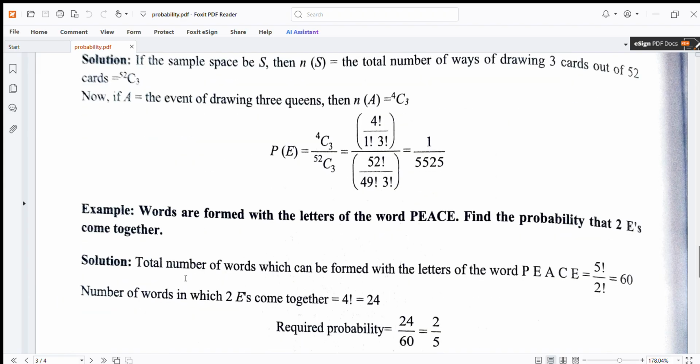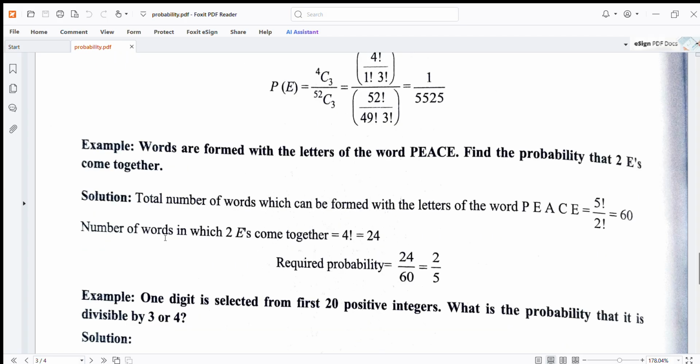Next example: words are formed with the letters of the word PEACE. Find the probability that the two E's come together. Total number of words which can be formed from the letters of the word PEACE is equal to 5 factorial upon 2 factorial, which is equal to 60. Number of words in which the two E's come together is 4 factorial, which is equal to 24. Required probability is 24 upon 60, which is equal to 2.5.